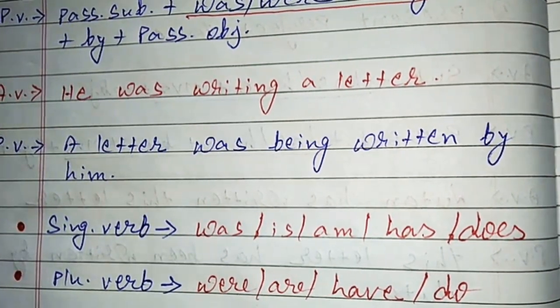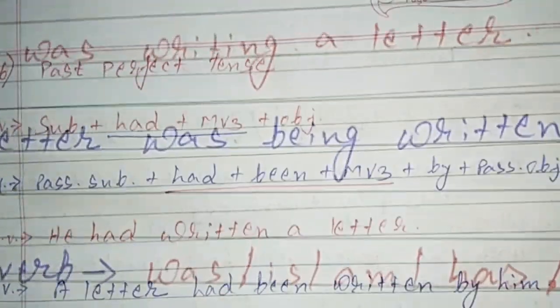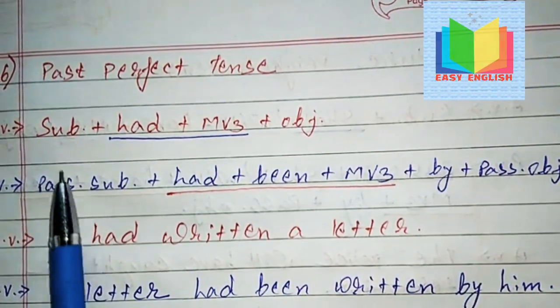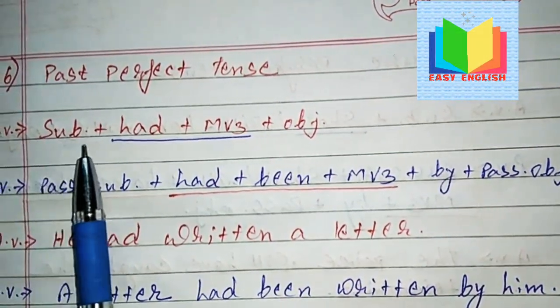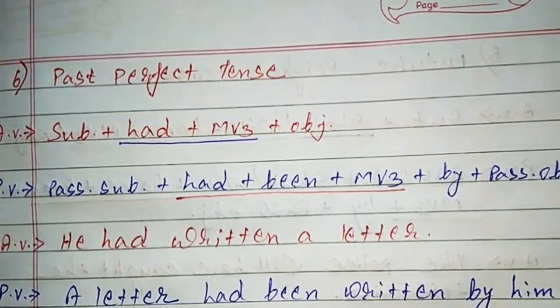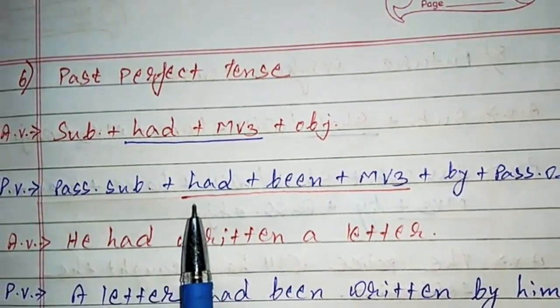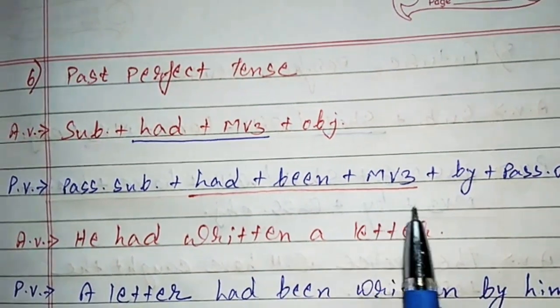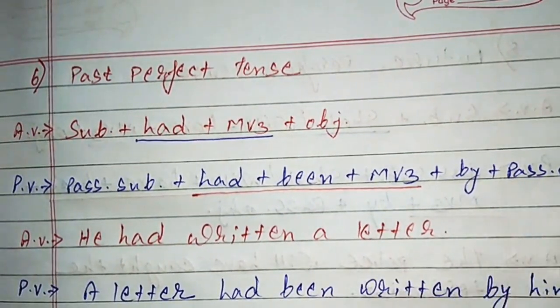Now we are moving to next, number 6, past perfect tense. Its active voice structure is subject plus had plus MV3 plus object. And passive voice is passive subject plus had plus been plus MV3 plus by plus passive object.